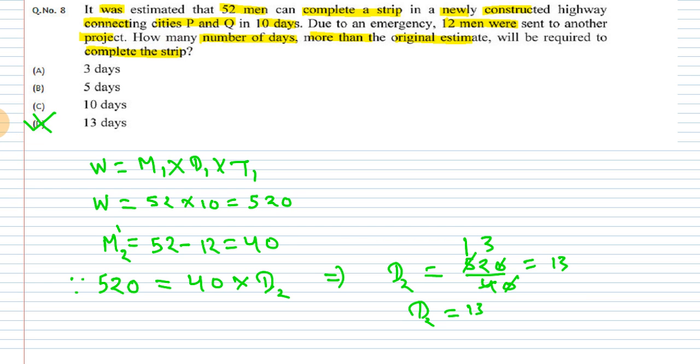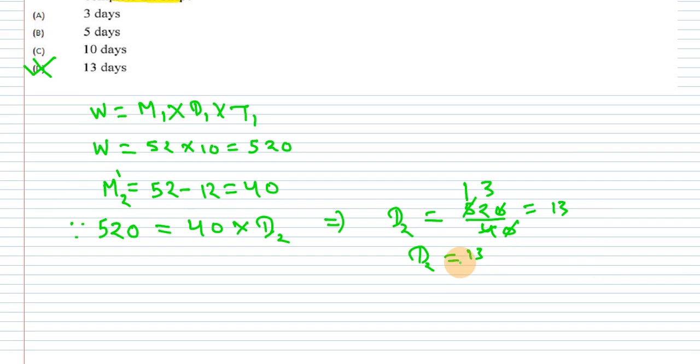They have asked "more than". What does that mean? Earlier it required 10 days. Now how many more days are required compared to the previous case? So earlier the number of days required was 10, and now 13. So we will subtract that 10 days from the final number of days required, and we will get 3 days.